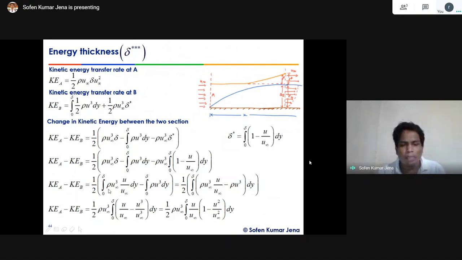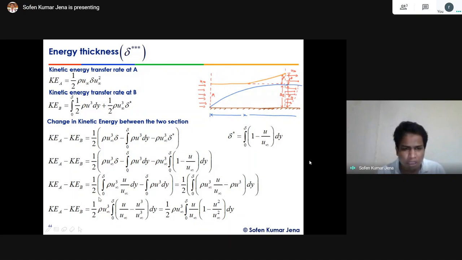This is rho into u. Okay, and this becomes how much? This term and this term are going to cancel each other. The net difference will be, after simplification, half within the integral sign 0 to delta of rho u infinity q into u by u infinity minus rho u q into dy, right?